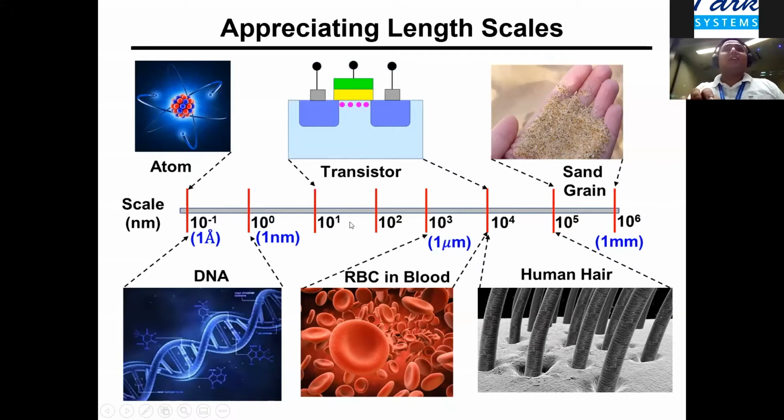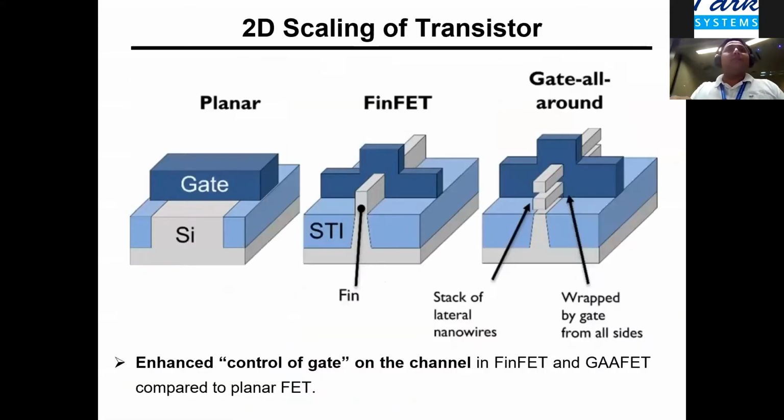The most recent transistors are already going beneath the 10 nanometer length scale. And the good thing about the AFM is that it is almost an exclusive method which can give access to the whole range of this length scale, starting from angstrom all the way to hundreds of micrometer length scales.